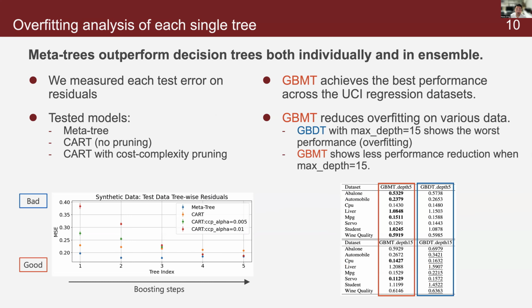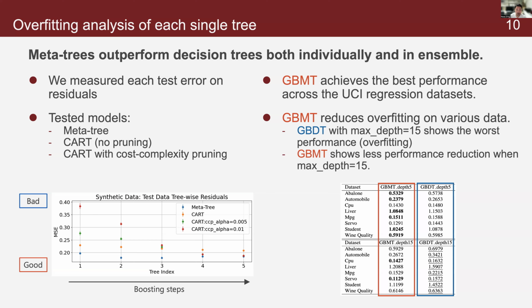We compared meta-trees with standard CARTs, both with and without pruning. For single trees, meta-tree achieves lower test error and shows less overfitting, which is shown in the left figure. In ensemble experiments across UCI regression datasets, GBMT outperforms conventional gradient boosting, especially when the maximal tree depth is large. For example, GBDT with depth 15 severely overfits, while GBMT remains stable with much smaller performance degradation.